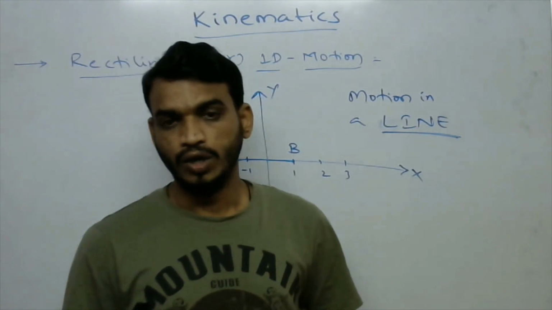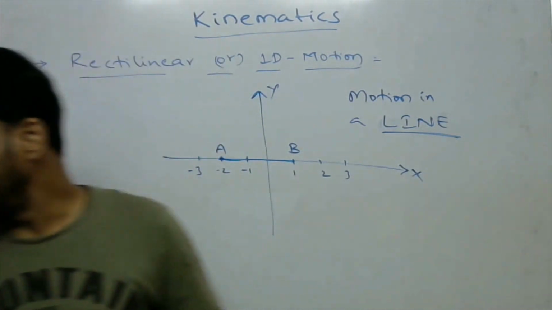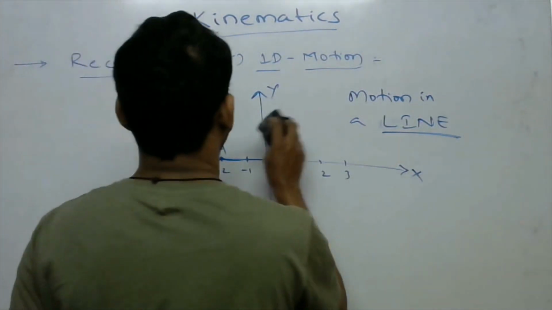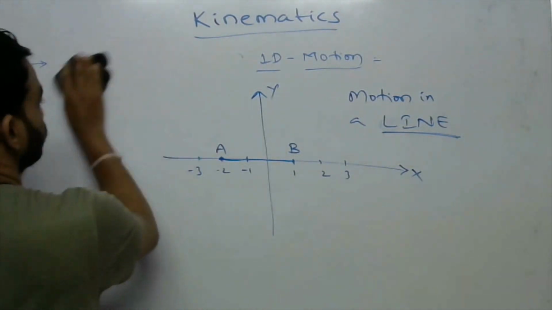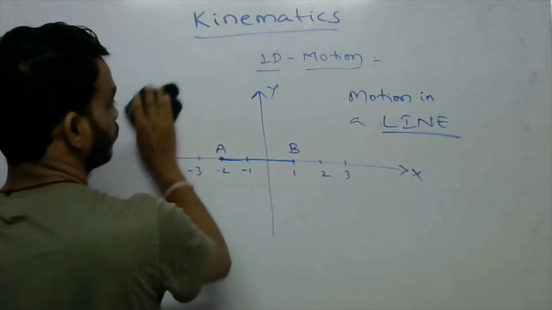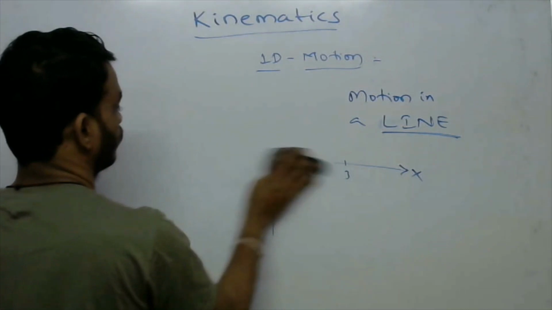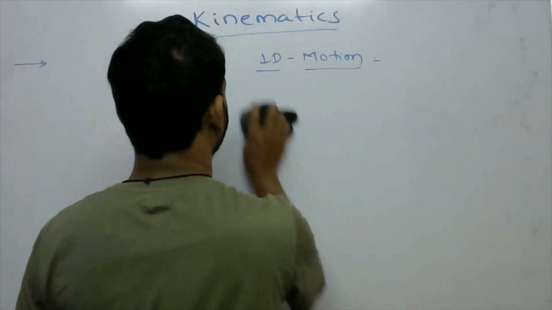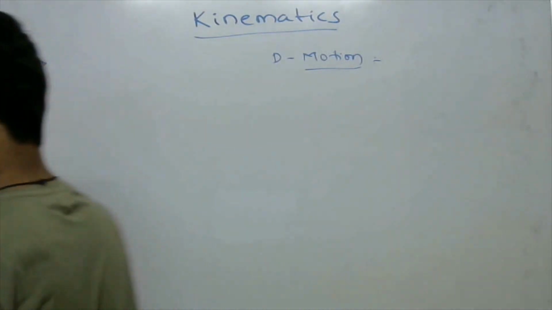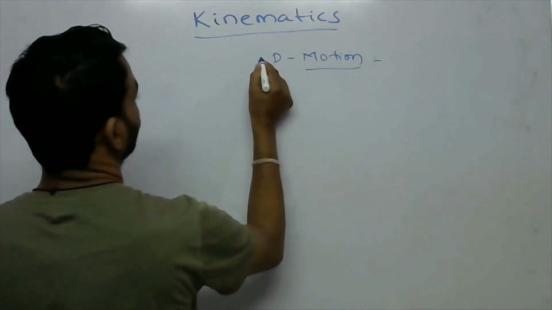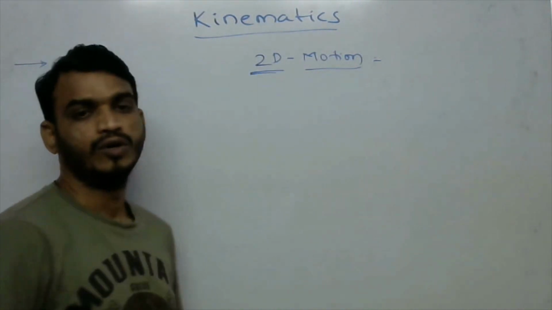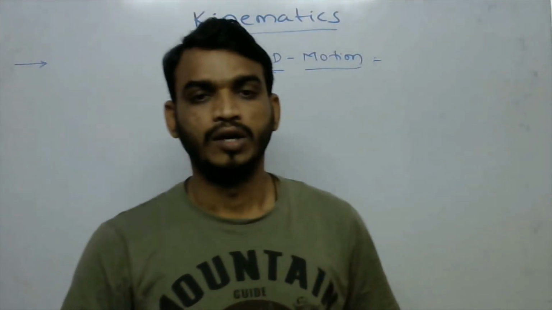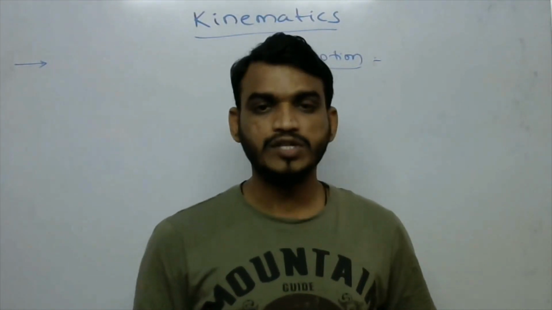Okay. So the next one is two-dimensional motion. What does two-dimensional motion mean?